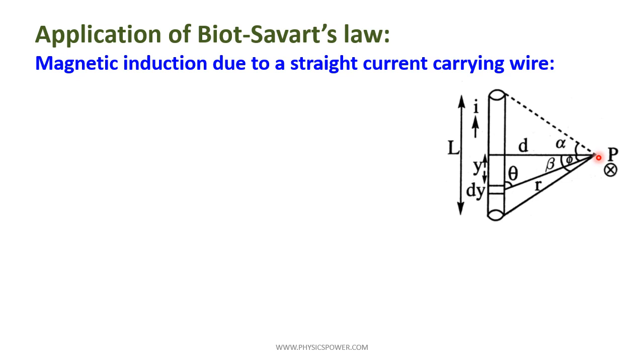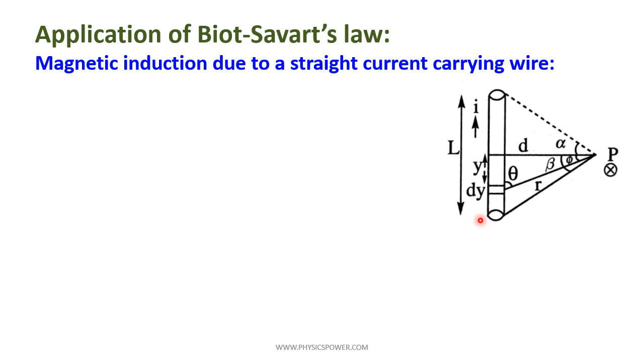At a point at a perpendicular distance d from this finite current carrying conductor, according to the current direction, the magnetic field will be inward, as we already studied. Now what is the magnetic induction, and what factors affect it? For that, consider a small dy element.